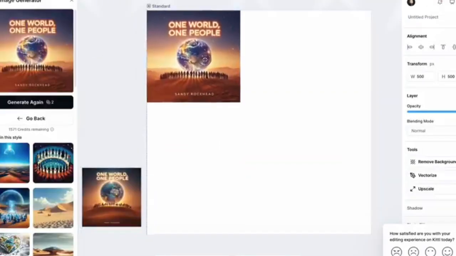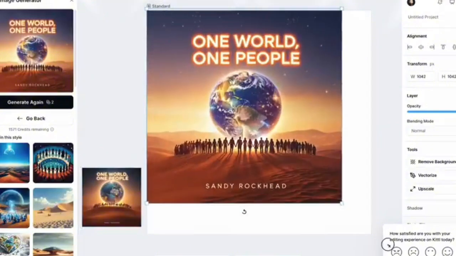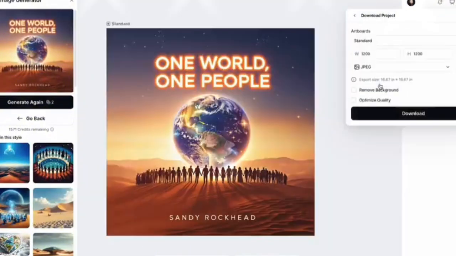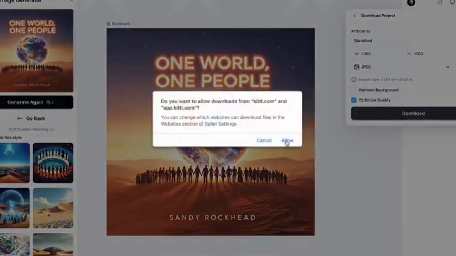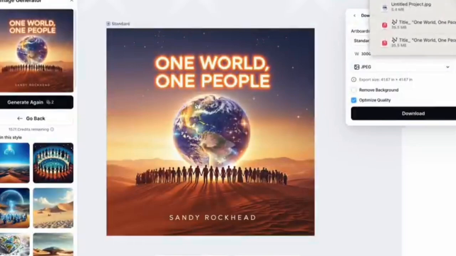Now let's adjust the image on the template when we're happy with it and export it while optimizing the quality from Tidal. Now the image requirement on these streaming platforms is 3000 by 3000 pixels and a JPEG image is required. The great thing about Tidal is you can choose those settings there, so you won't have to wonder what exactly does that mean. And voila, just like that, you're done. Look at your image art. You now have a professional song art or artwork in minutes that you will need to help distribute your song.